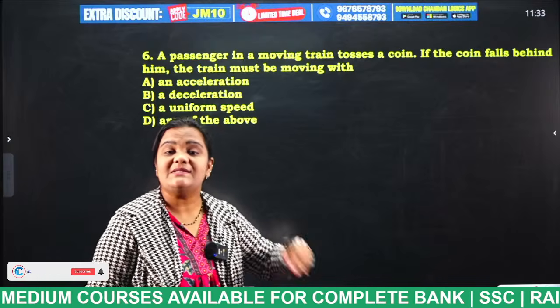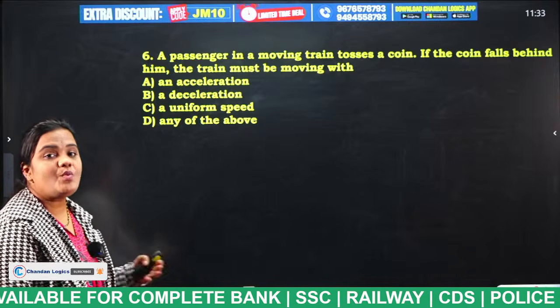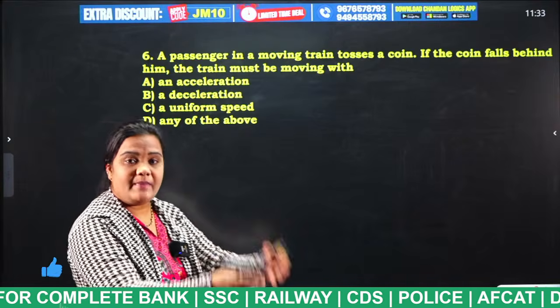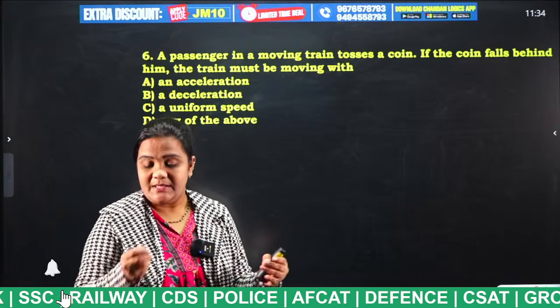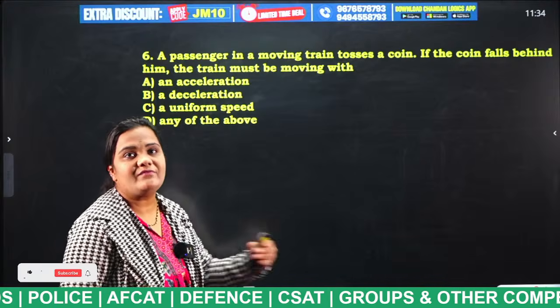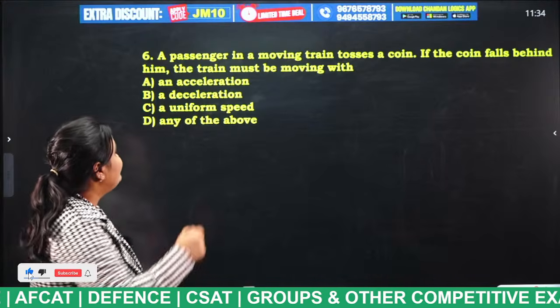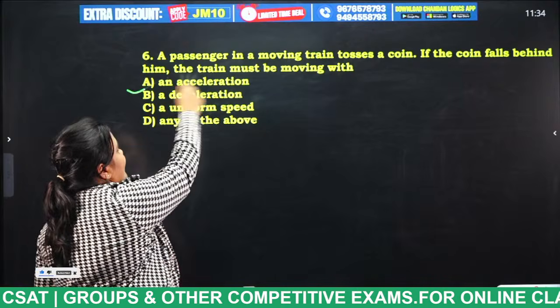If the train is in deceleration, that means I am moving backwards, so this coin will fall in front of me. If the train is constant, not moving, and I toss a coin, it will fall in my hand only. So these are some of the cases. So what is the answer for this question, students? The answer for this question is acceleration.